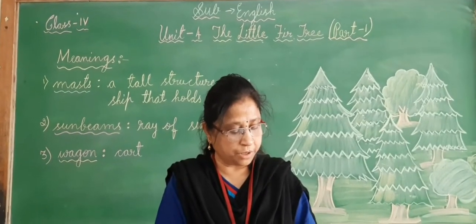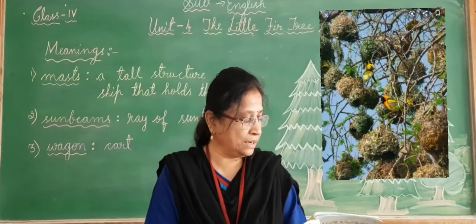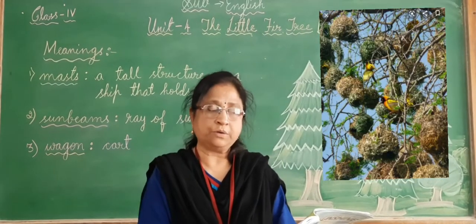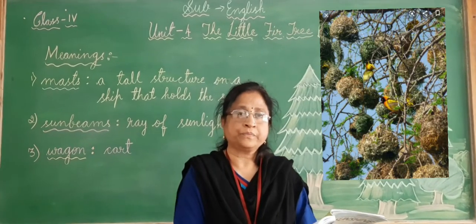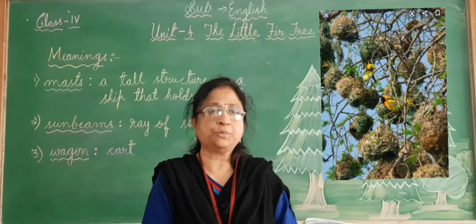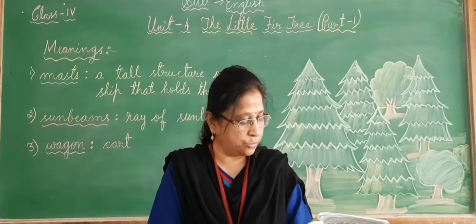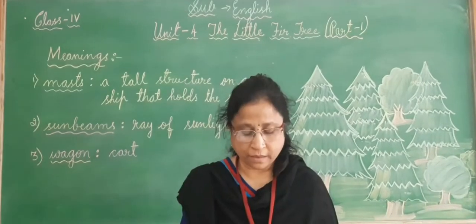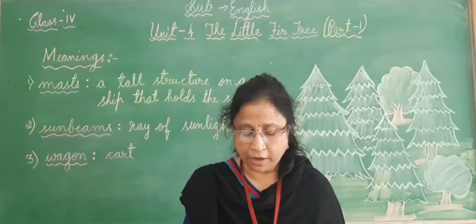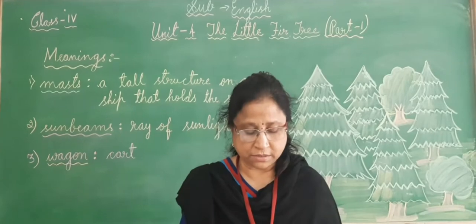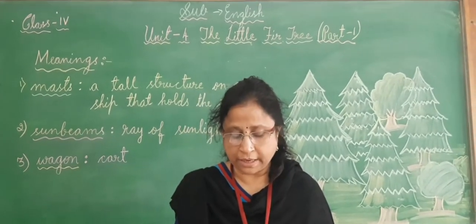It wanted the birds to build their nests in its branches. It said, "How I wish I could be tall and spread out my branches and look at the world around me."